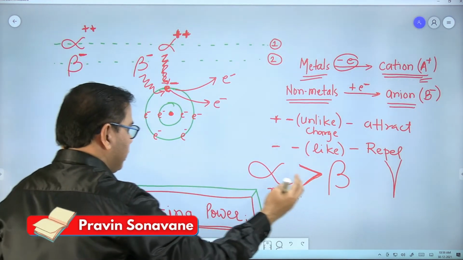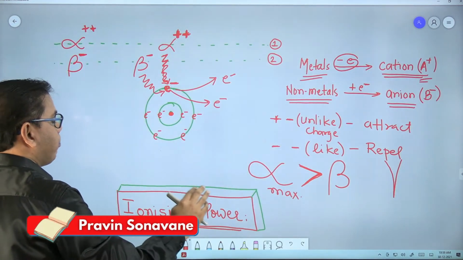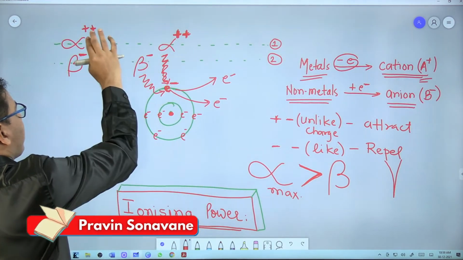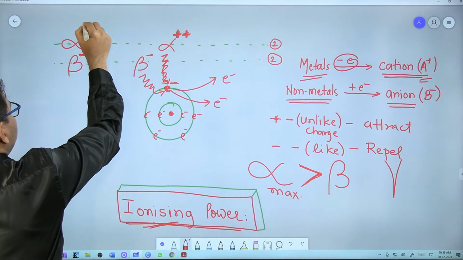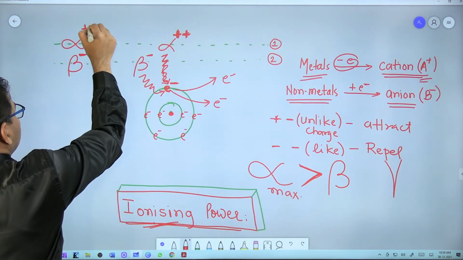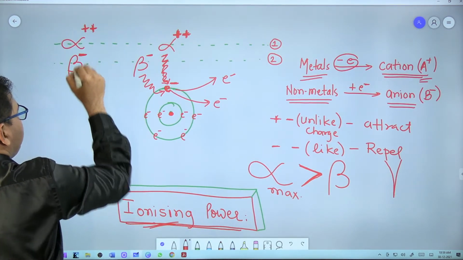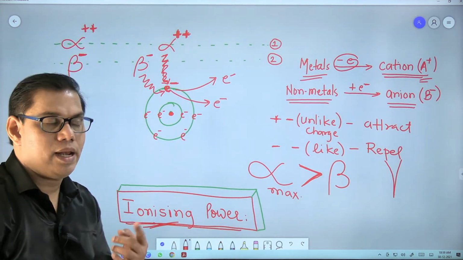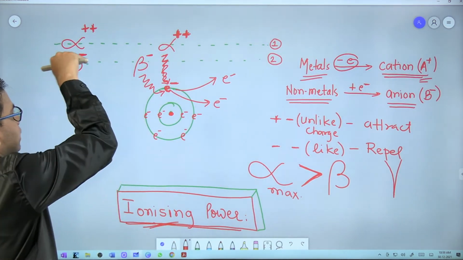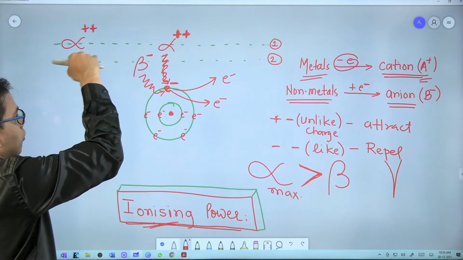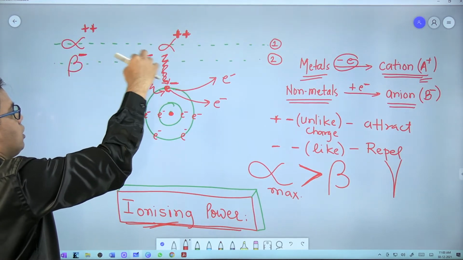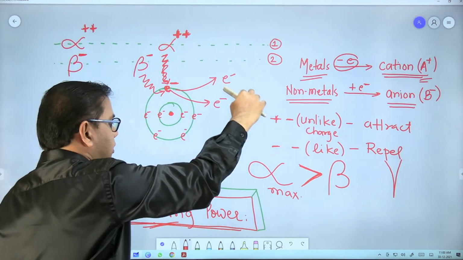But the beta particle does not have strong ionizing power as possessed by the alpha particle. Why? Because the alpha particle has 2 positive charges and the beta particle has only 1 negative charge. So this beta particle needs to pass at a distance which is close to the atom.